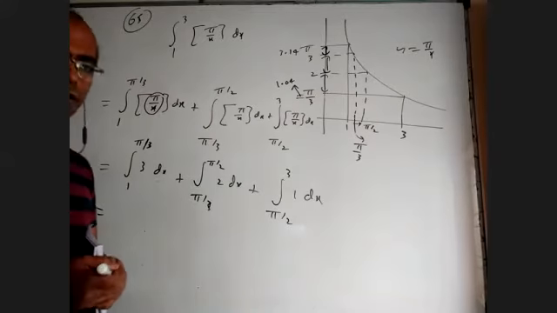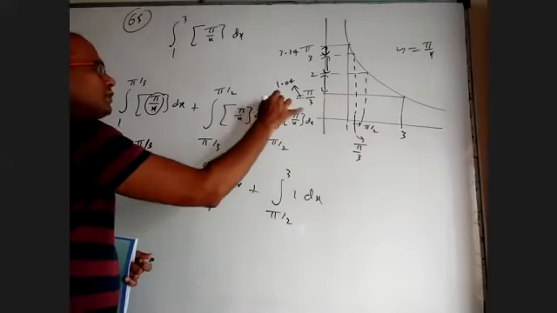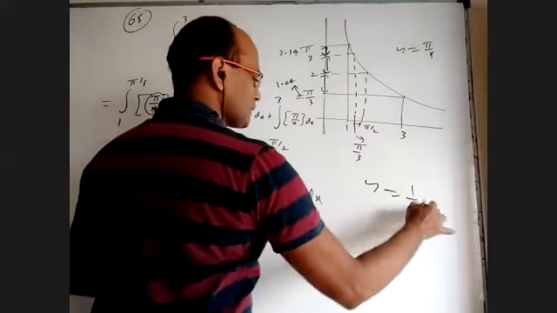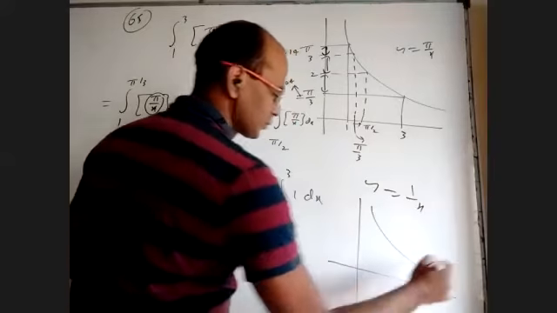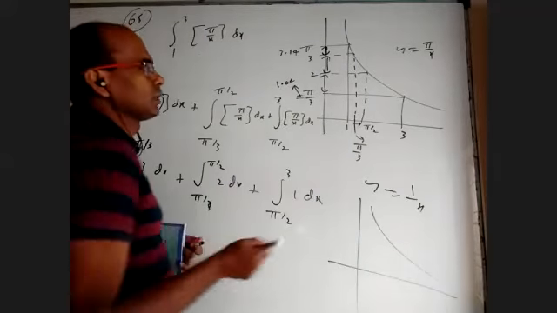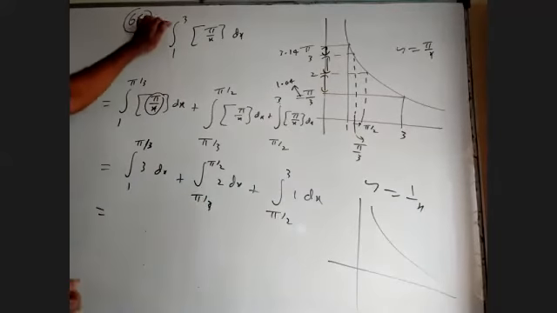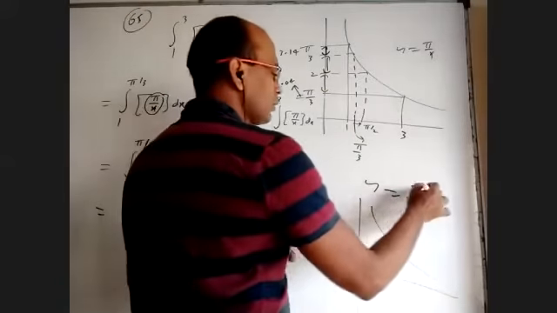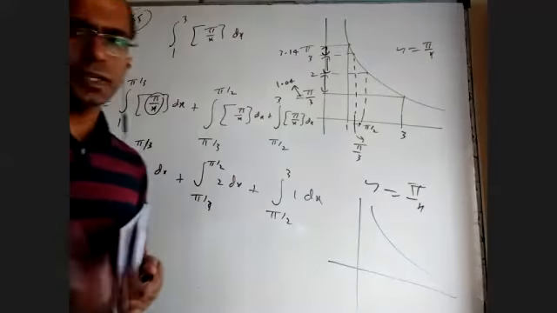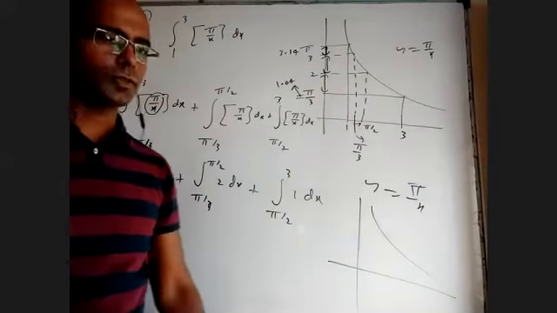Anybody, any doubt so far? Sir, explain the graph once again. Graph of y equal to 1 by x will be like this, a decreasing function. Now, these are the x values, these are the y values. My x values are changing from 1 to 3. Instead of 1 by x, I took the graph of pi by x. You can take 7 by x, 100 by x, 1000 by x. Y equal to some k by x will be more or less like this, a decreasing function.